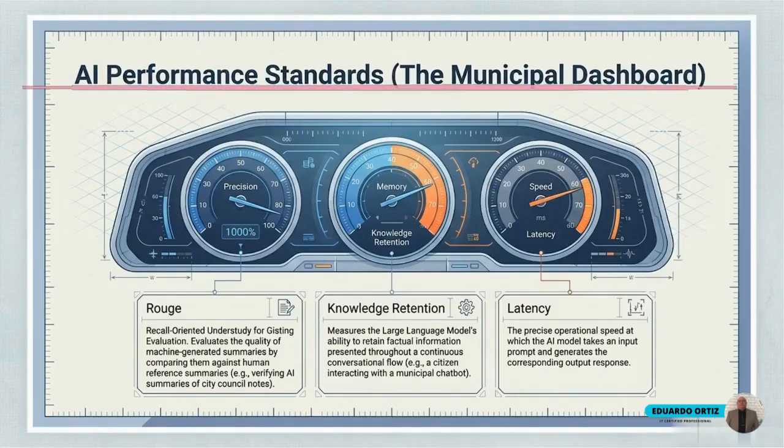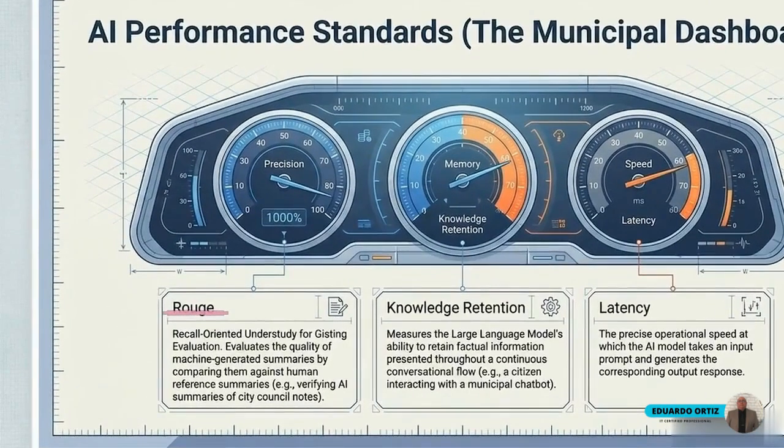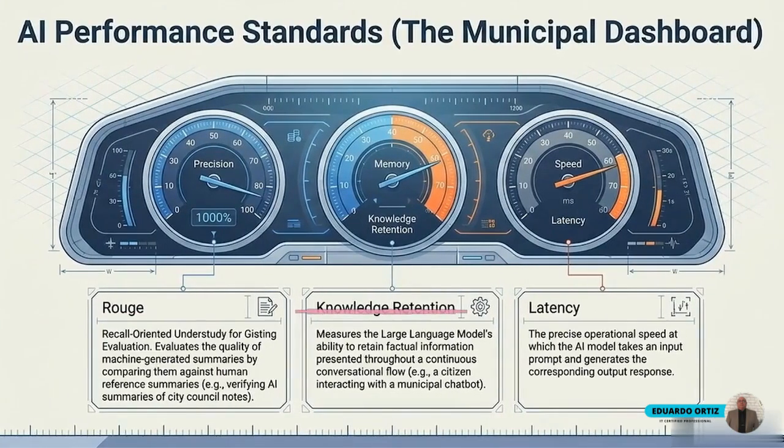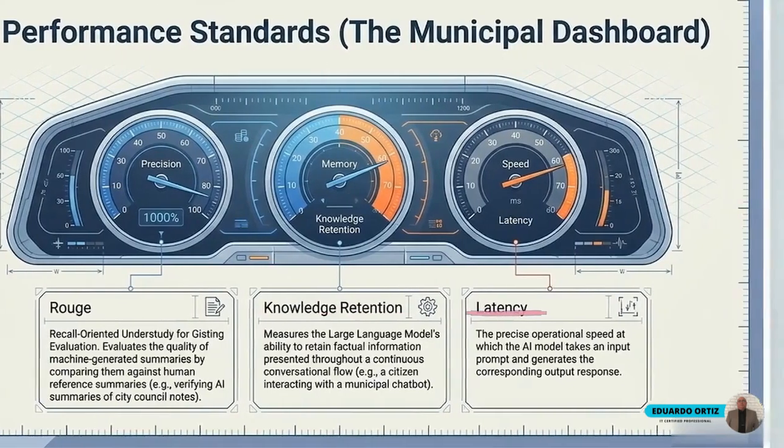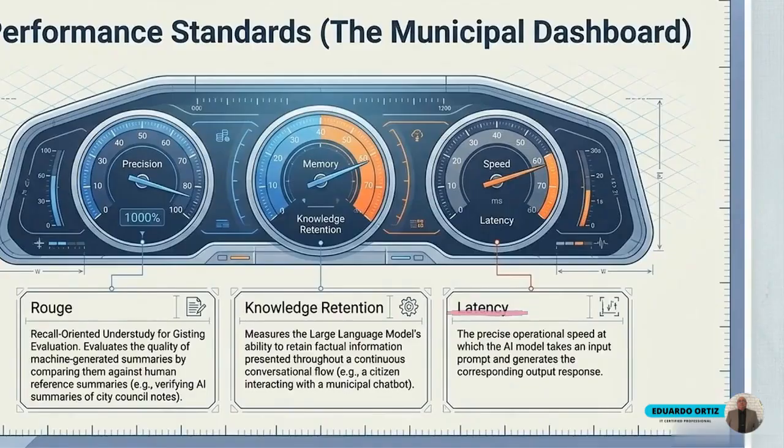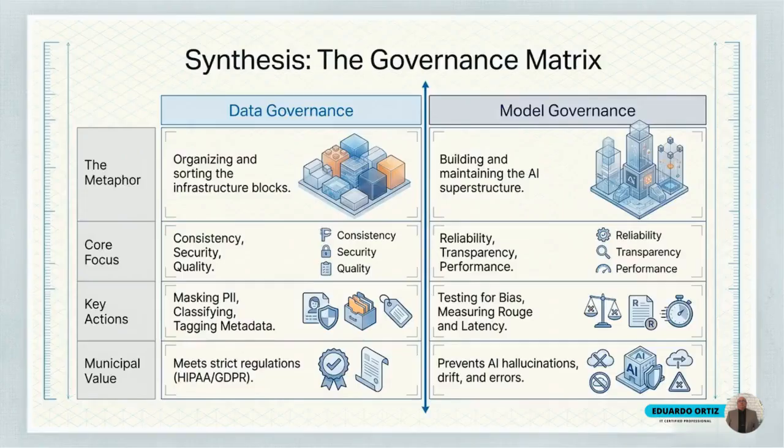The precision gauge measures Rouge, scoring AI-generated summaries against human references. The center memory gauge tracks knowledge retention for factual consistency. Finally, the speed gauge monitors latency, tracking the precise operational speed of the model. This governance matrix synthesizes the entire architectural blueprint into a single operational framework.